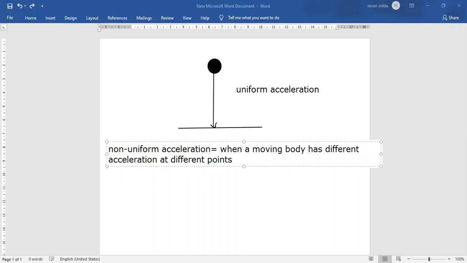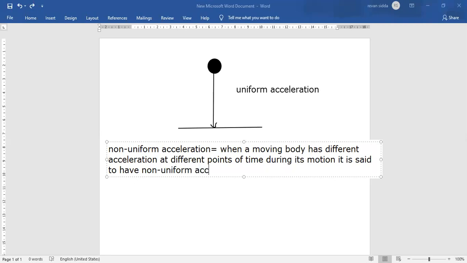When a moving body has different acceleration at different points of time during its motion, it is said to have non-uniform acceleration.